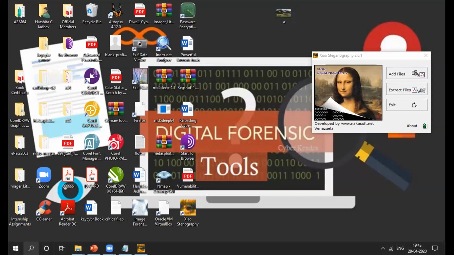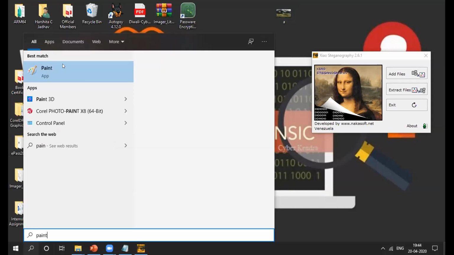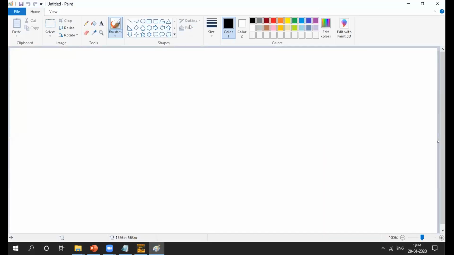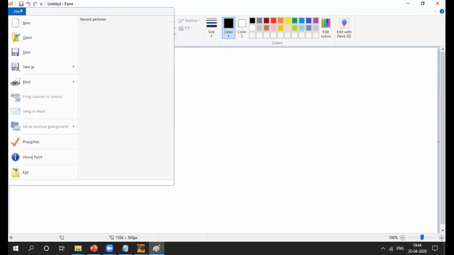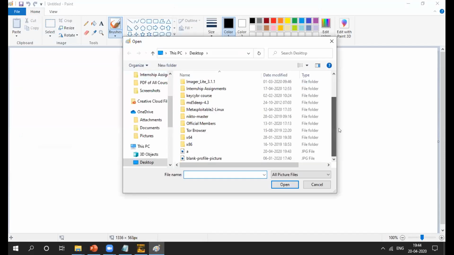I'll open Paint here. Okay, I'll open my image here. Then here is my image.